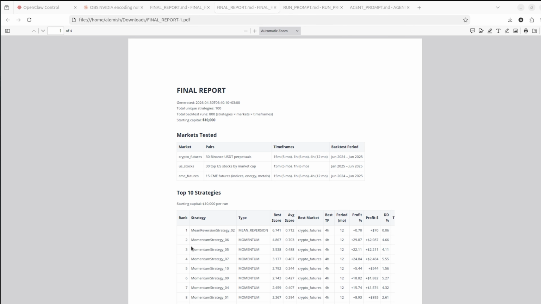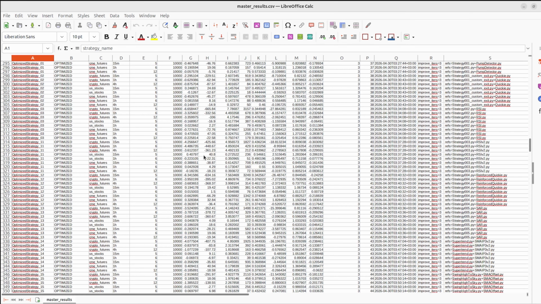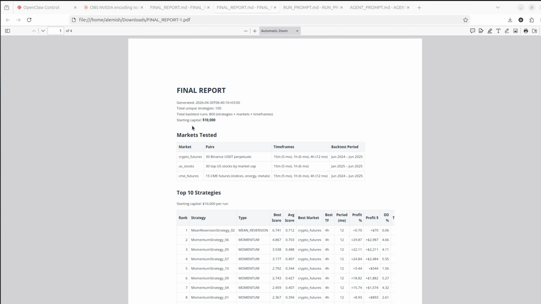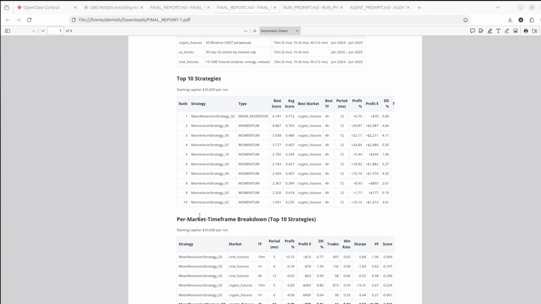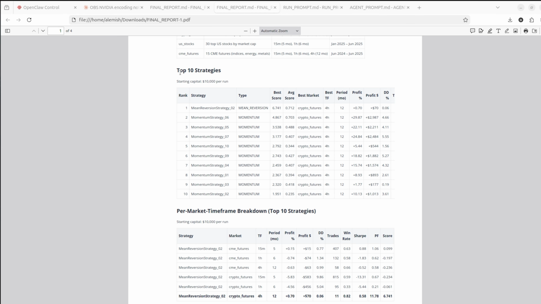Now let's analyze our final results. Once again, we have this giant spreadsheet, but it's unreadable, so I told my agent to summarize it. Here you can see what markets, time frames and time ranges we tested. Then we have our table related to our momentum strategies. You can see that the top 10 strategies are all momentum. It seems that our agent came up with the most clever ideas using momentum strategies, and our best profits are about 30%, so it's quite impressive.